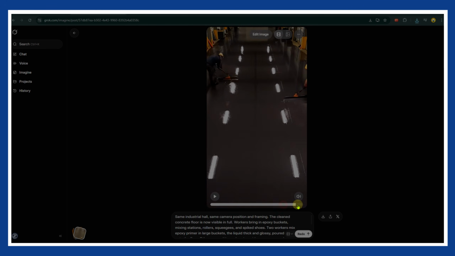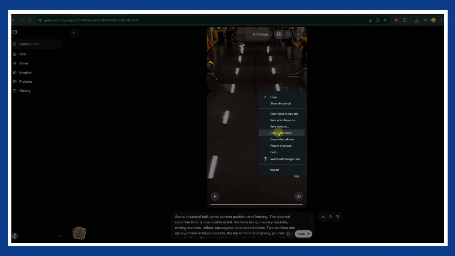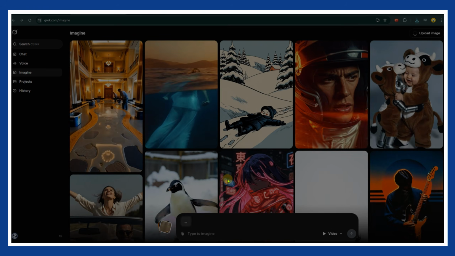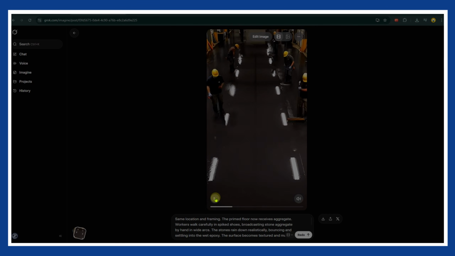Download it. Now repeat the exact same process for the third scene and then the final one. Copy the end frame, paste it, add the next prompt, generate, and download. Just like that, all scenes are done.